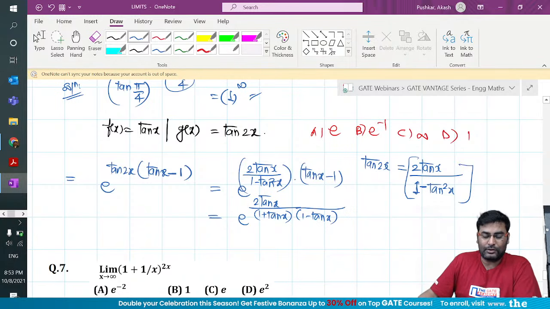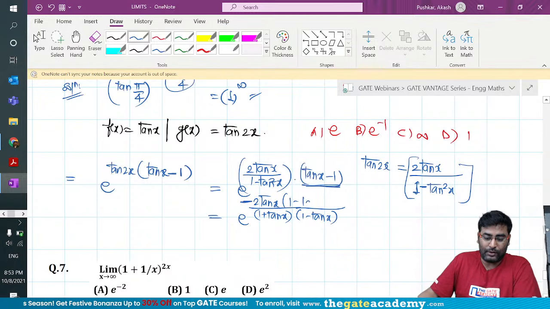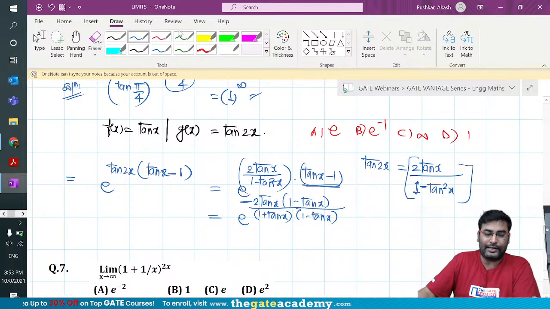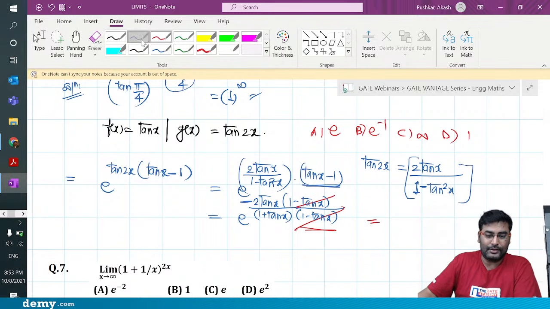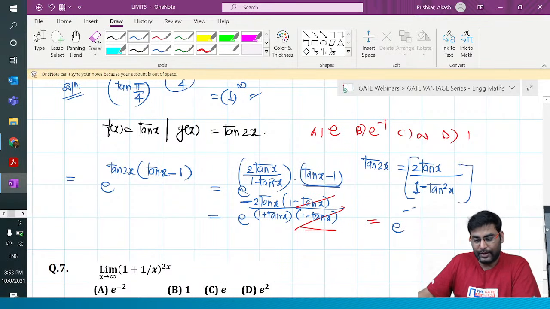And then take minus common from this term. So you'll get minus outside. And then write it as 1 minus tan x. Why did I do it? Because I could see that I have to bring it in the same form so that I can cancel it. So it is what, my dear friend? It is e to the power minus 2 tan x upon 1 plus tan x.